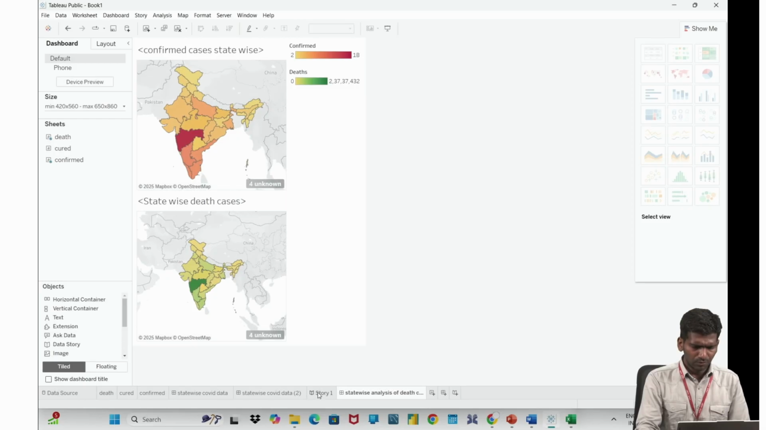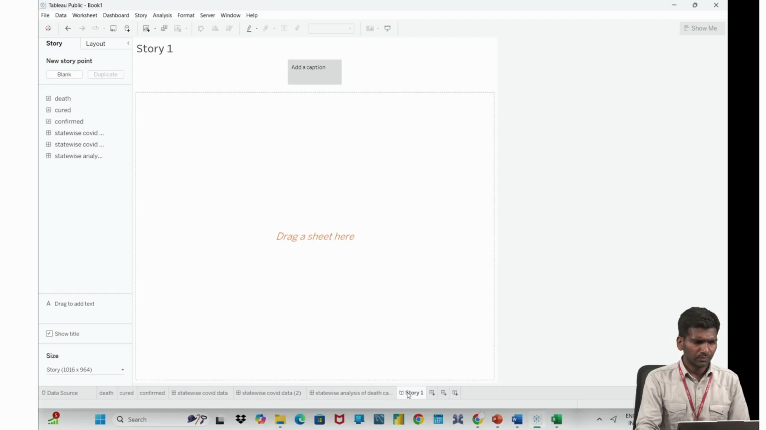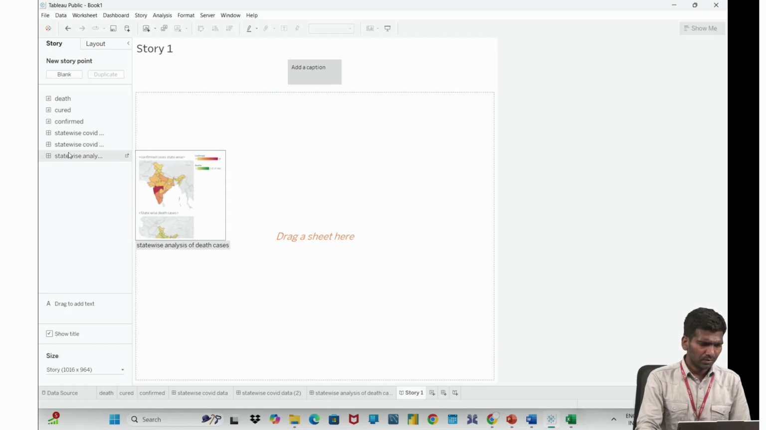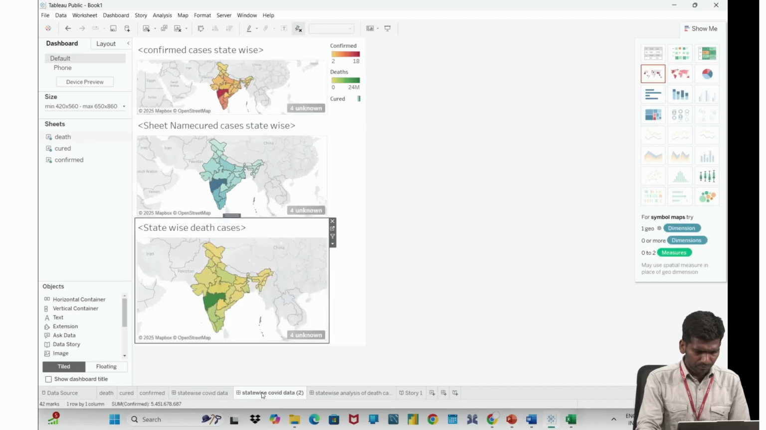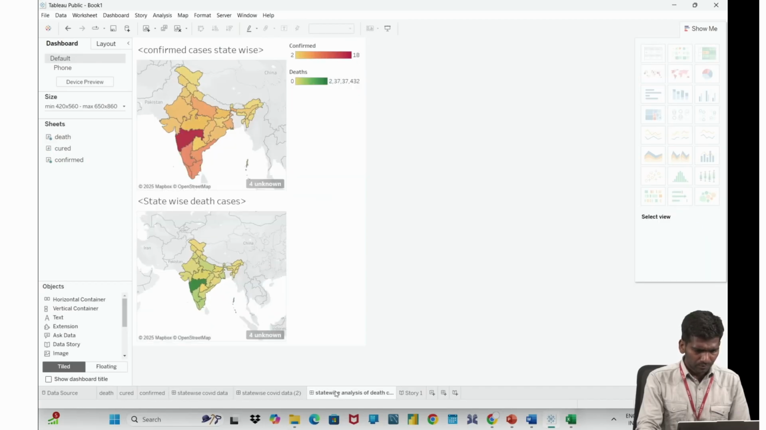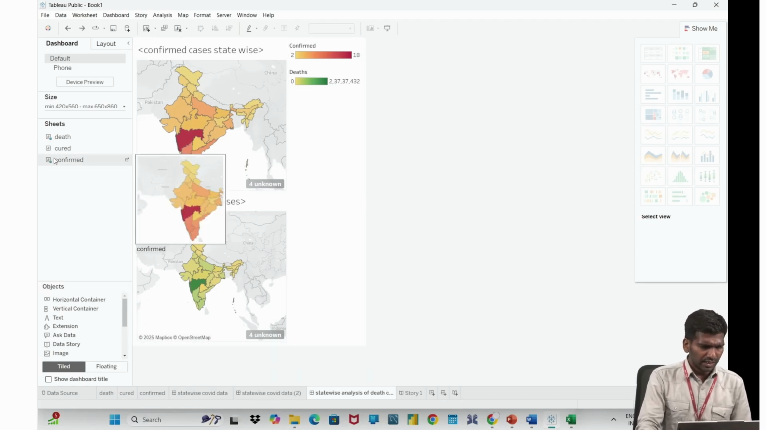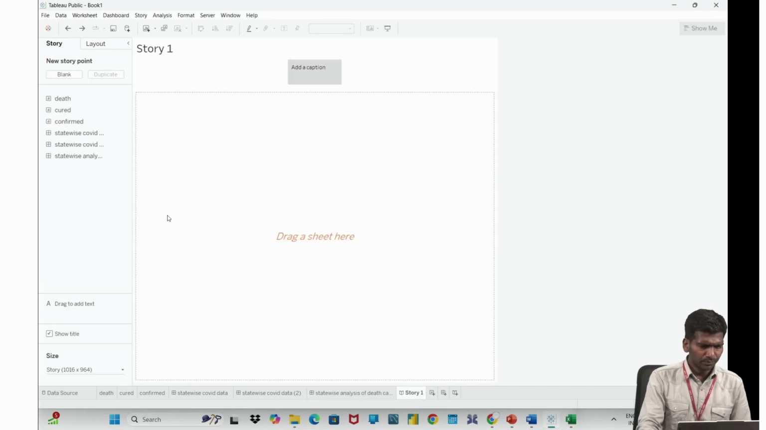Okay. So now let us come to story. Okay. In story, what happens? All dashboards. See, I have created three dashboards. I think three dashboards are appearing. Okay. Three dashboards are coming. So let me delete this. Okay, let it be, or else let it be three dashboards. So now I'm coming to story.